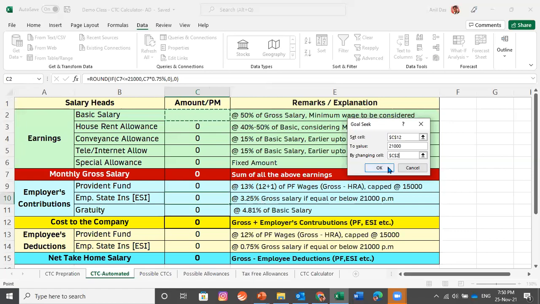So once I click OK, you will see that the entire breakup of 21,000 per month CTC would be calculated automatically. Give a closer look. Let me click OK.